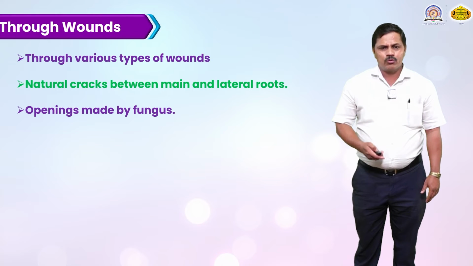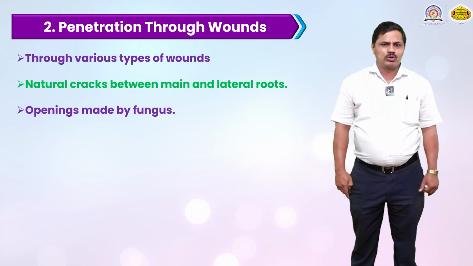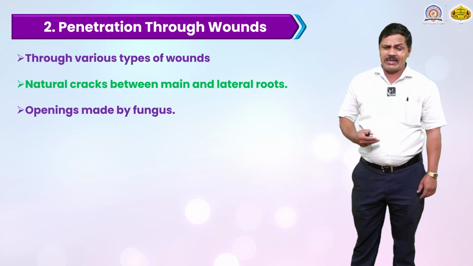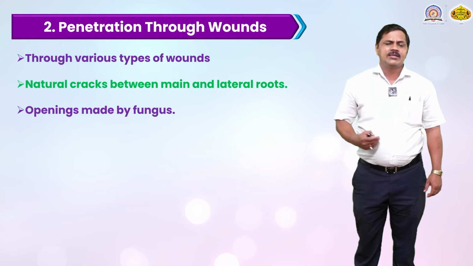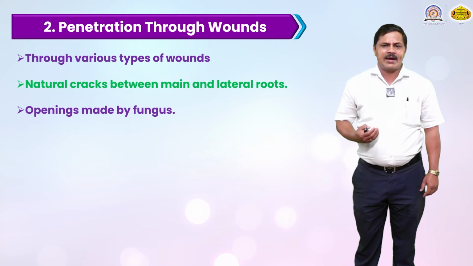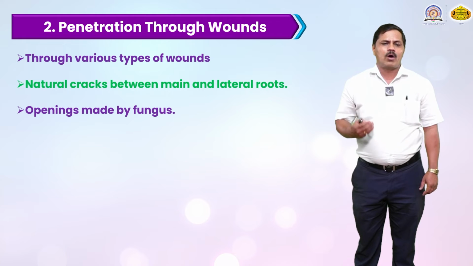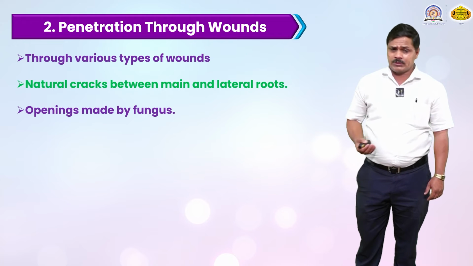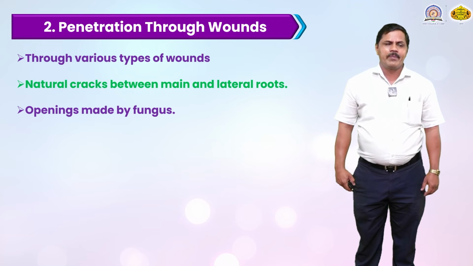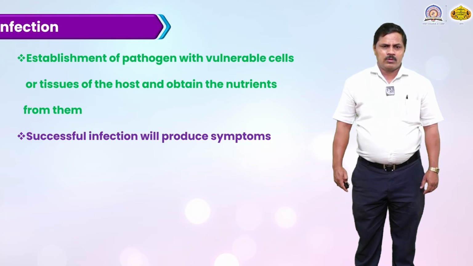And there is entry through natural openings. Penetration through wounds: certain enzymes secreted on the surface of the leaves form a wound. Natural cracks between the main lateral root, the stem and the branches also form wounds, which are very beneficial to the pathogen for entry, as is any opening made by the fungus.